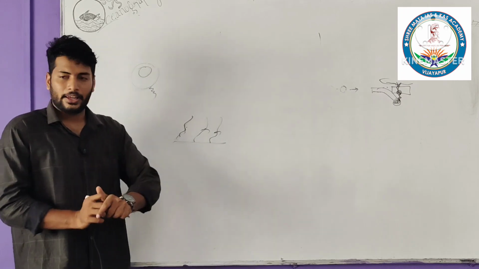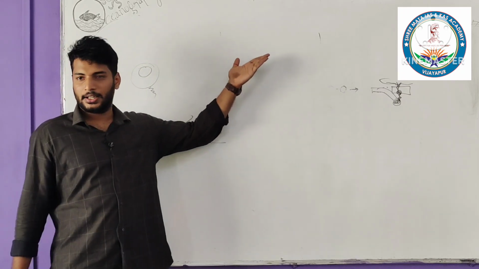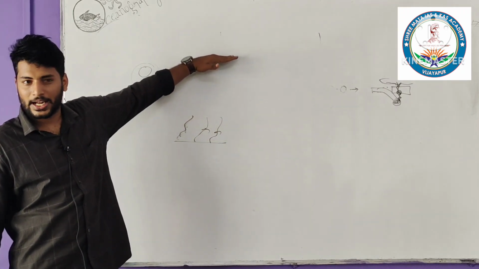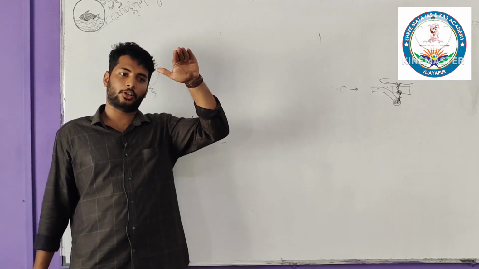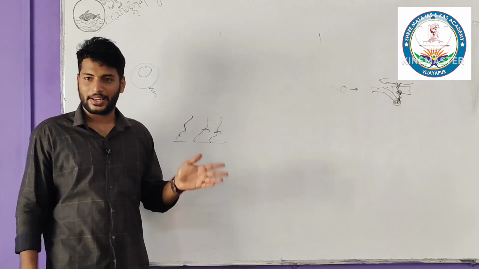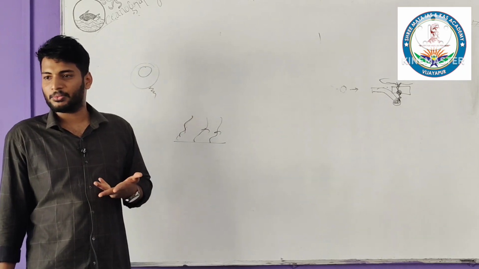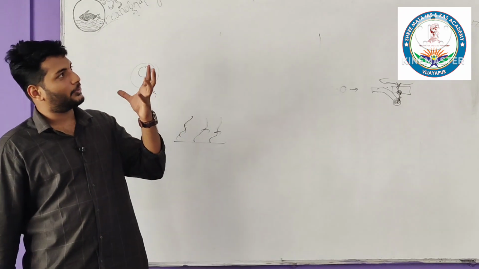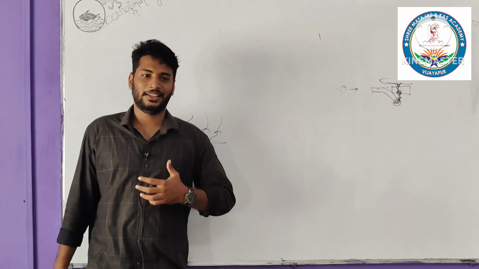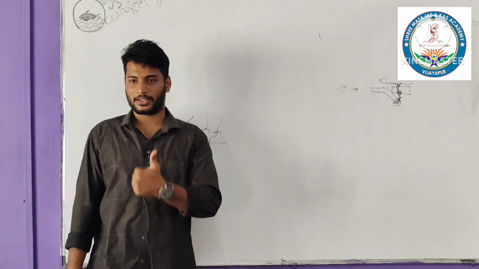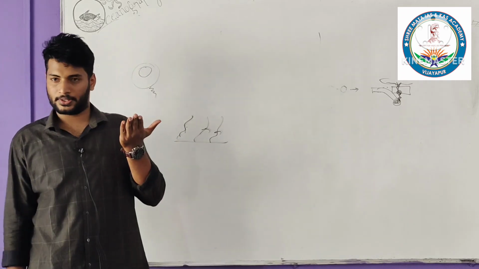Now that's why when we are moving upward through the troposphere, we are moving away from the source. So that's why when we move upward through the troposphere, the temperature decreases. Fine. So that's why on the tops of hills and so on, you feel some cool. You may have a doubt: we are near to the sun, but still we are feeling a chillness. The reason is this: the earth is being heated by the terrestrial radiation. So we are moving away from the source.